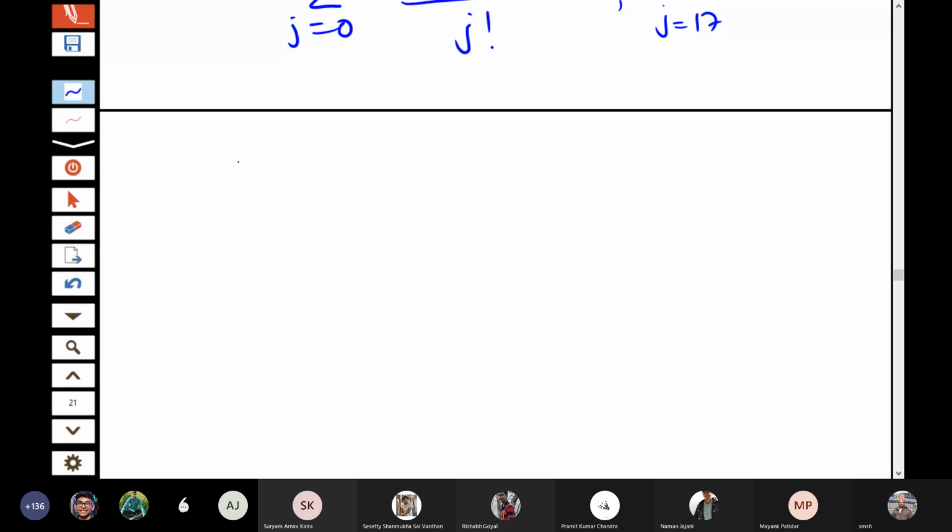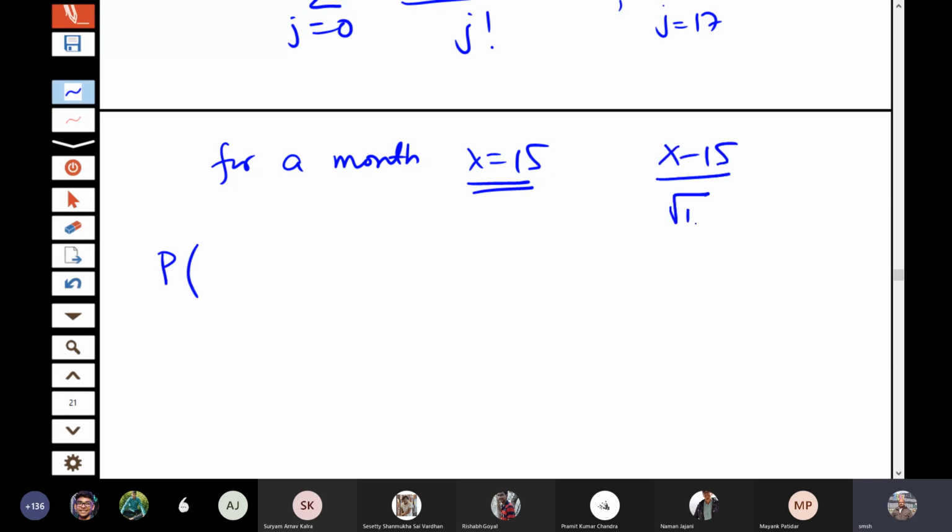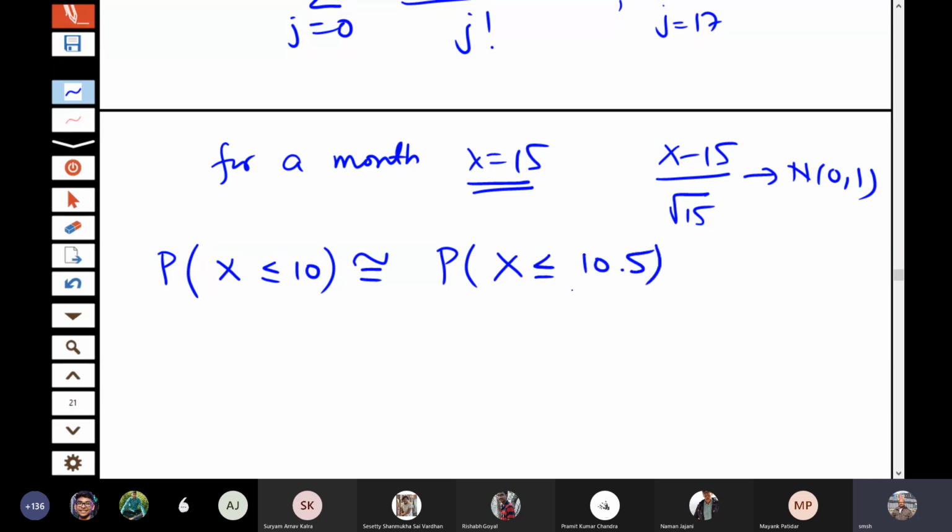So for a month, your lambda is equal to 15, which we consider to be large. So you will have (x minus 15) by root 15, approximately normal 0, 1. So the first one is x less than or equal to 10. Again, we use the continuity correction here. So we write this as x less than or equal to 10.5, because it is the same as x less than 11. But in the discrete case, the two things are different. So we take the mid value here.